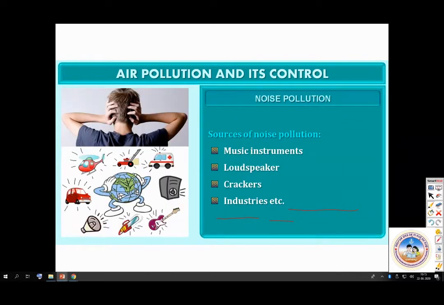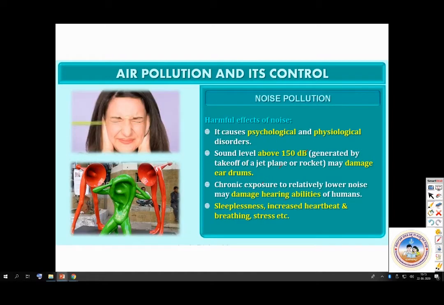So what is the source? Where does so much noise come from? Music instruments, loudspeakers, crackers, industries, even vehicular traffic, all this will cause noise pollution. So what are the effects of noise pollution? Noise pollution usually causes psychological and physiological disorders. So any sound above 150 decibels, generally by takeoff of jet plane or rocket, may cause damage to eardrum. So anybody very close to these processes would damage their ears. Okay. Then chronic exposure to relatively lower noise may cause damage to hearing abilities.